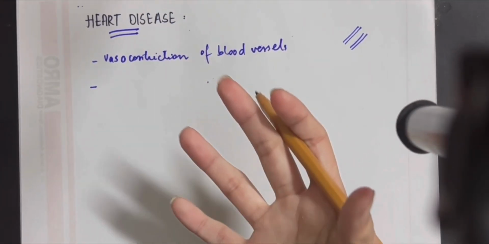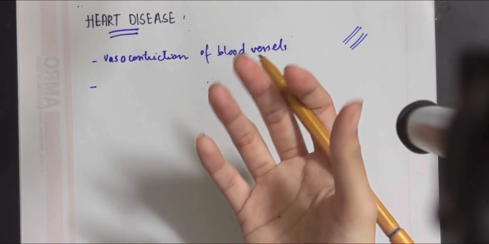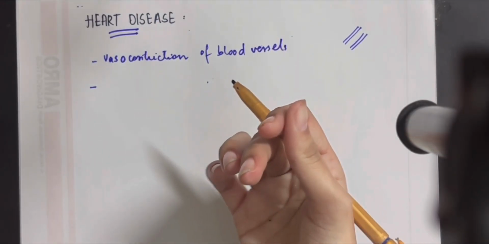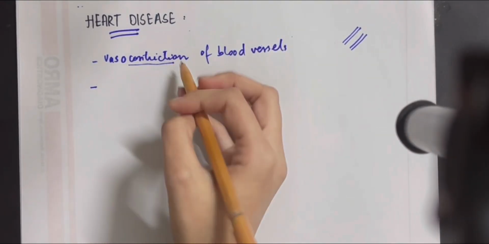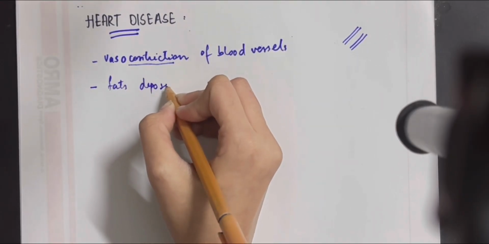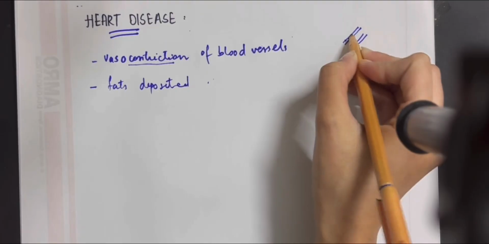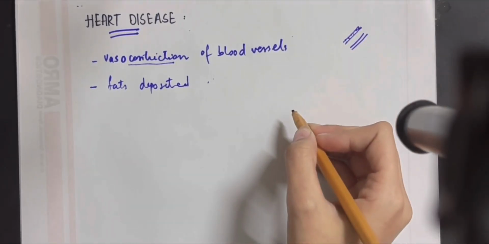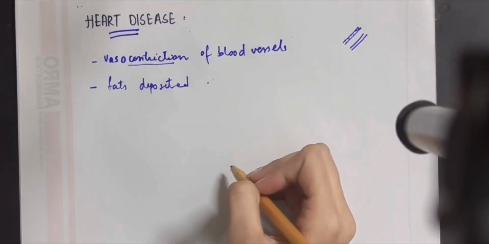Whenever this happens, the platelets become very sticky, and other than that, due to the constriction, fat is deposited. Whenever fat is deposited on the lining of the arteries, it does not allow a larger amount of blood to flow. Thus it causes heart disease.